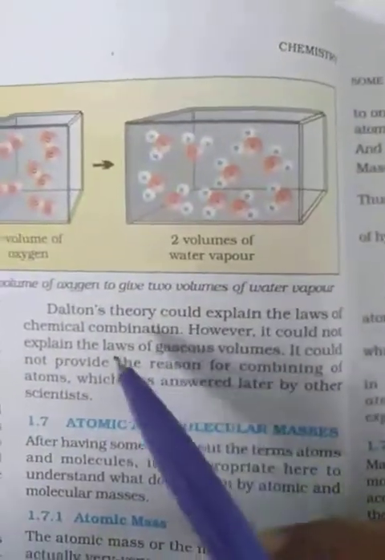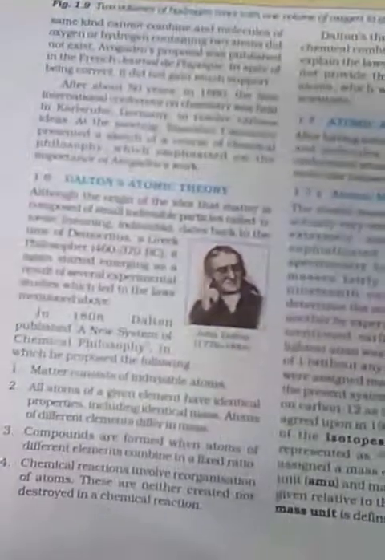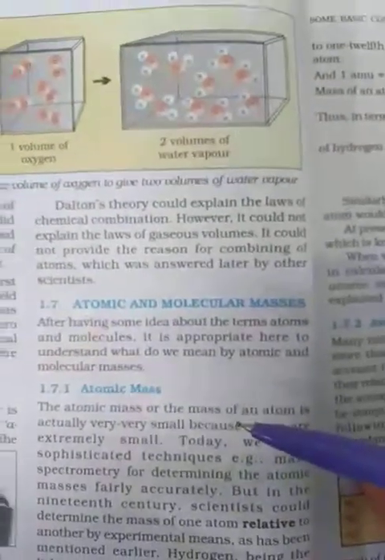Dalton's theory could explain the laws of chemical combination. However, it could not explain the law of gaseous volumes. It could not provide the reason for the combining of atoms, which was answered later by other scientists. So these are the few points given by Dalton, but later it could not explain many things. So ahead we will understand through another scientist.